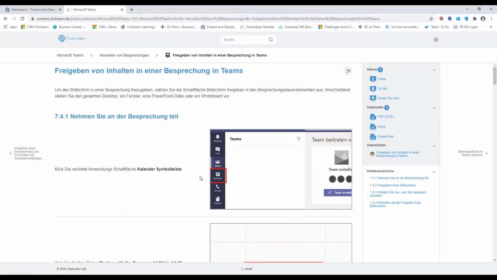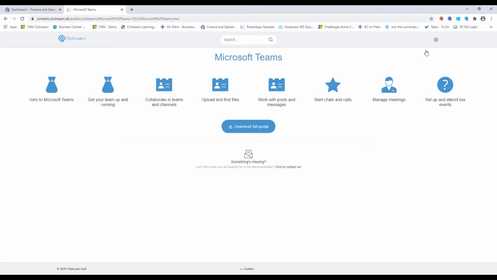So from within the learning portal, you can choose which language you want to view your material in, of course up to the author of the content to have created the content in multiple languages, but also you have, as an end user, the opportunity to go in and view the learning format of your style.